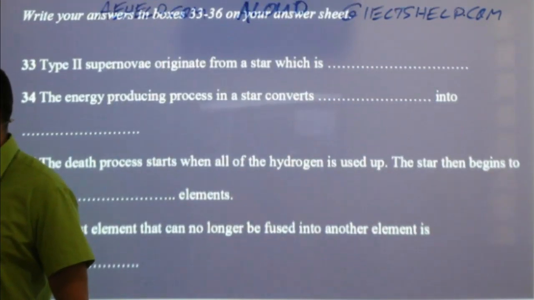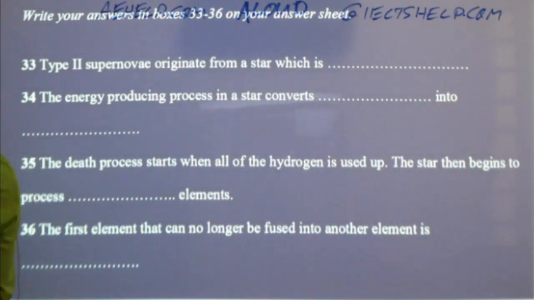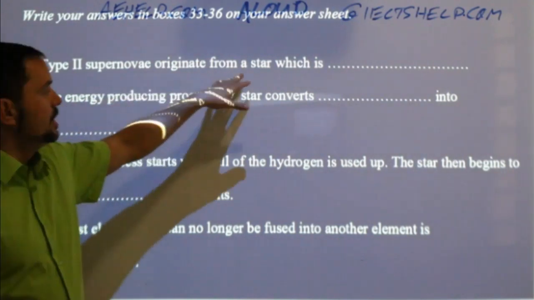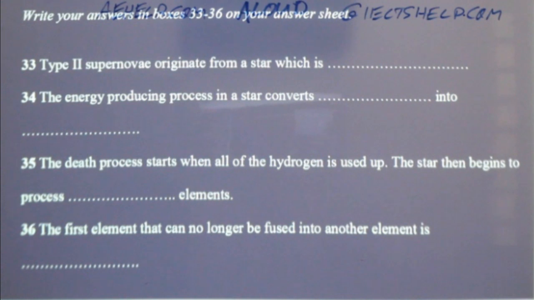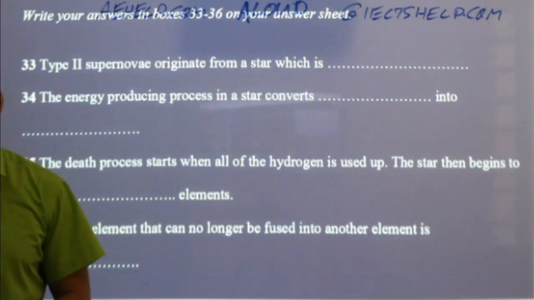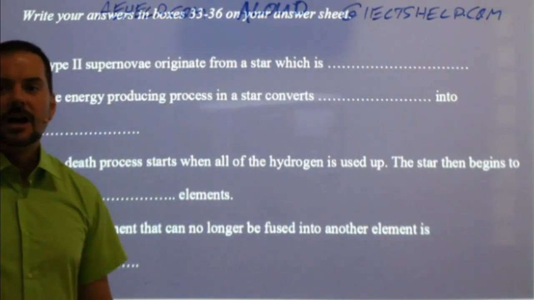the next questions. Here we go, fill in the blanks. Type 2 supernovae originate from a star which is... What's happening in a type 2 supernovae? The star which is... Keep it simple. You might not even have to search for that. Hung says dying. Farhan says dying.